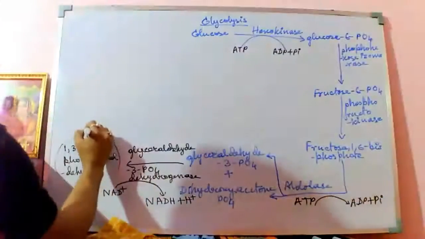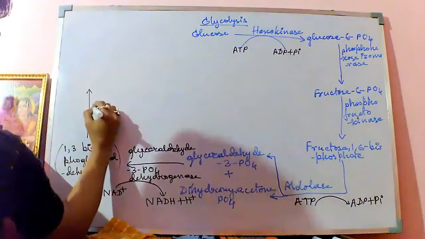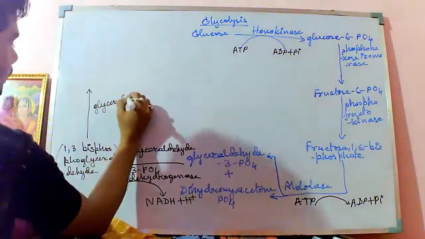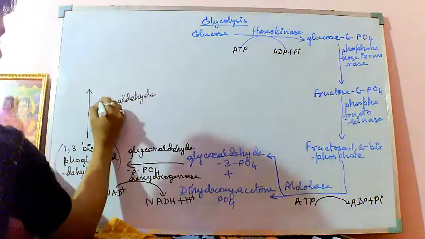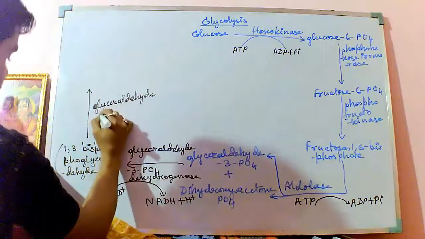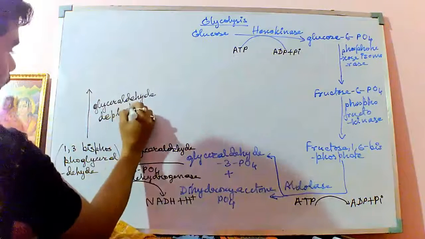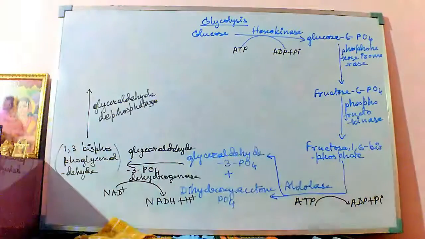Now this 1,3-bisphosphoglyceraldehyde is getting converted in the presence of glyceraldehyde dephosphatase. It is removing one of the phosphate groups. So if it removes a phosphate group, what will happen?